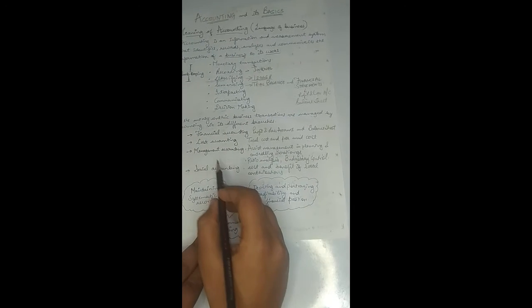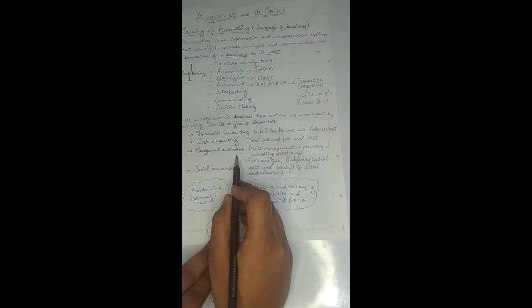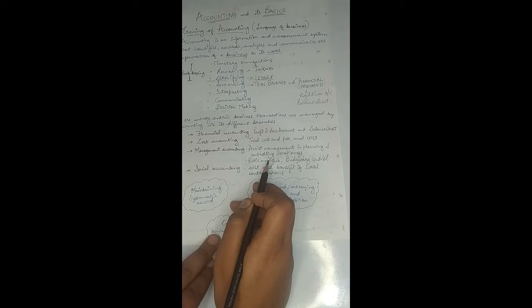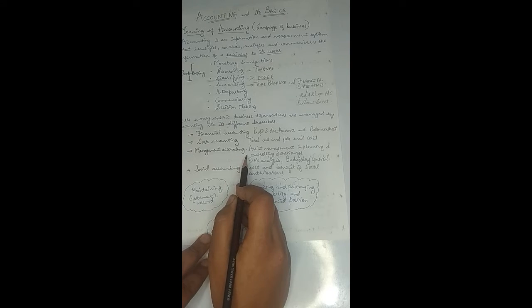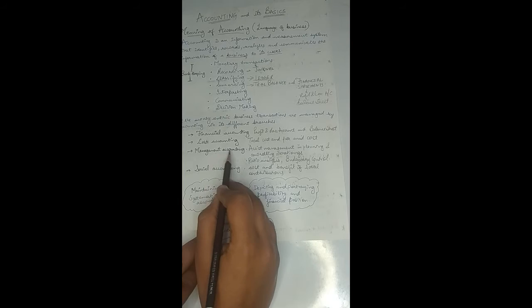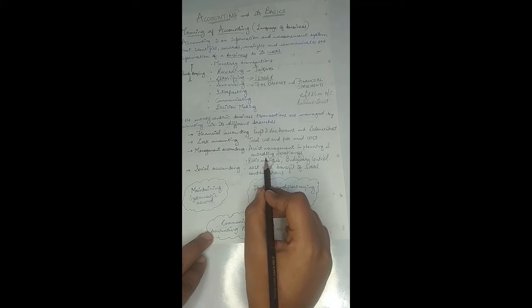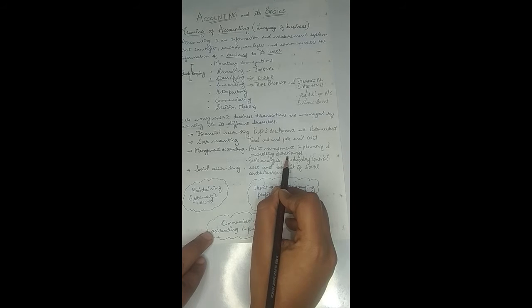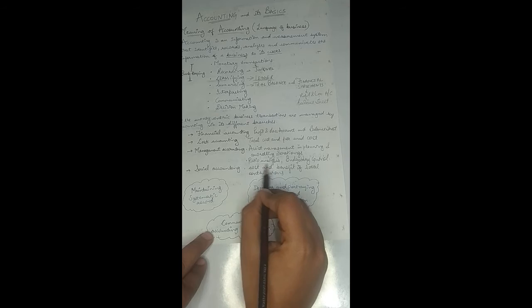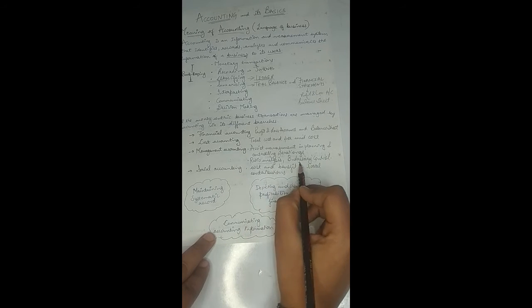Fine. Okay. If the information is required by the management, because management itself has to take a number of decisions related to the planning, related to the controlling, right? So when the information is required by the management, then that kind of information is provided to the management by management accounting, because it is the job of the management accounting to help, to assist the management in planning and controlling the operations. And that is done by various instruments, and mainly these are the ratio analysis and budgetary control.